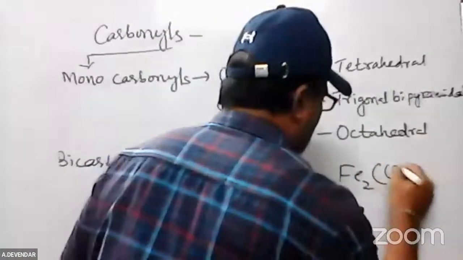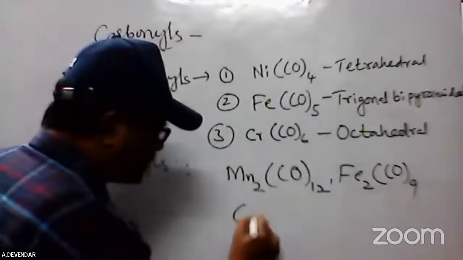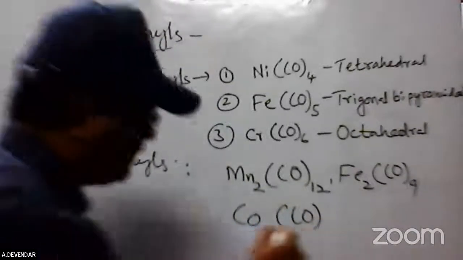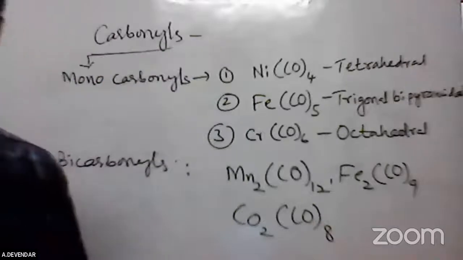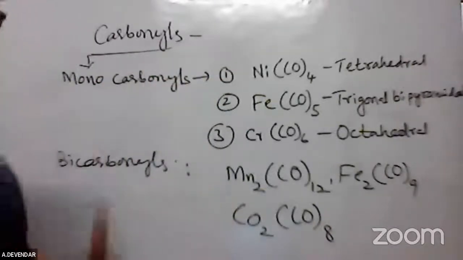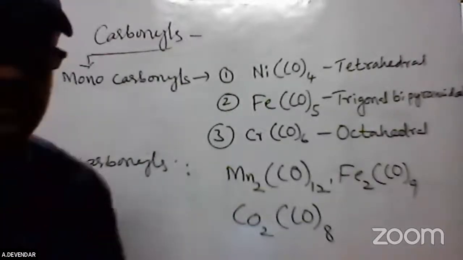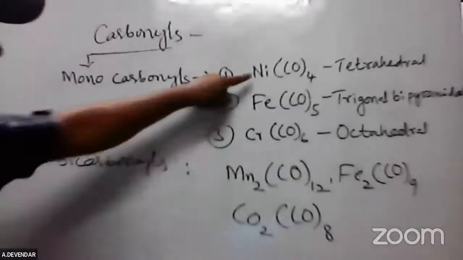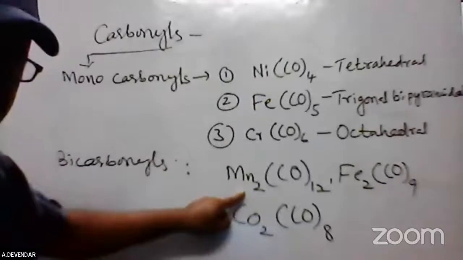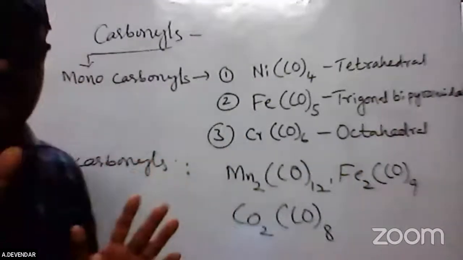Ferrous carbonyl 9 only, and the next compound is cobalt carbonyl. Why I am giving this list means one time they ask to identify which is the monocarbonyl and which is the bicarbonyl. So how to get the identification easily by seeing this one. Monocarbonyl means central atom is only 1. Bicarbonyl means central atoms are 2. Leave over the carbonyl compounds, how many are there, the substitutions.